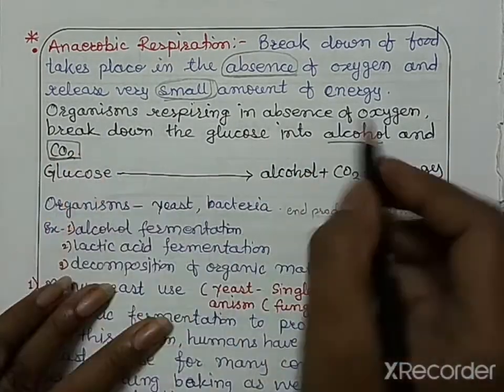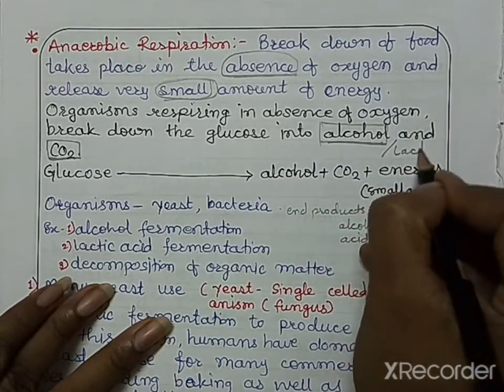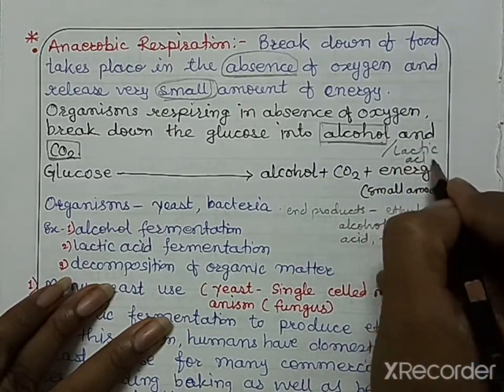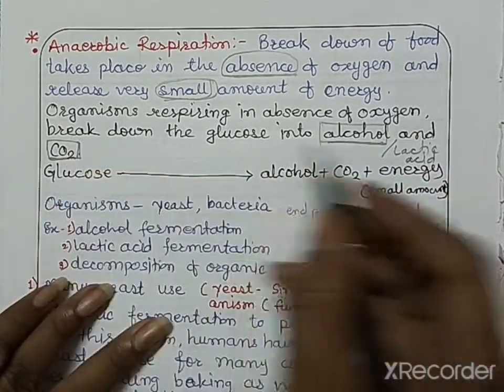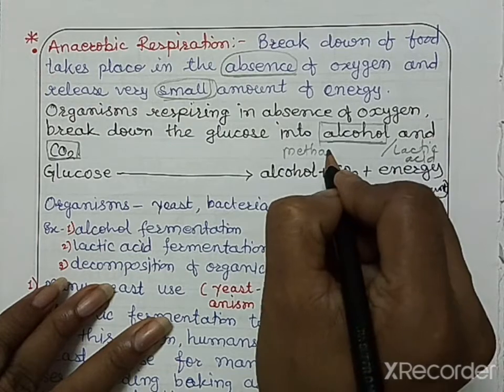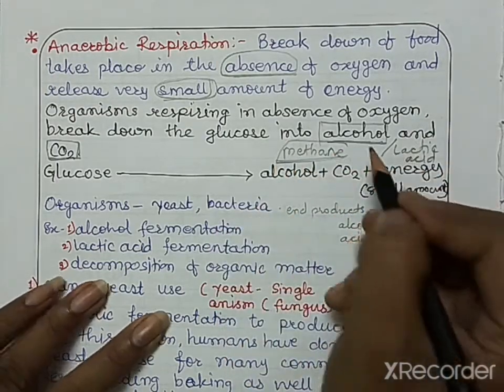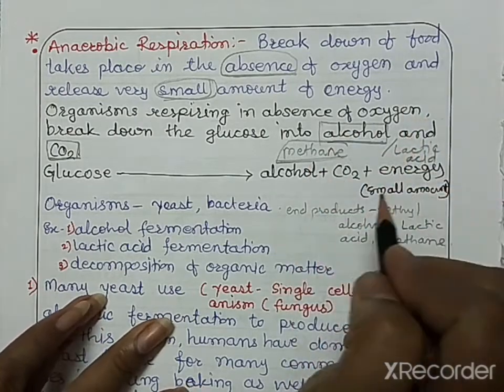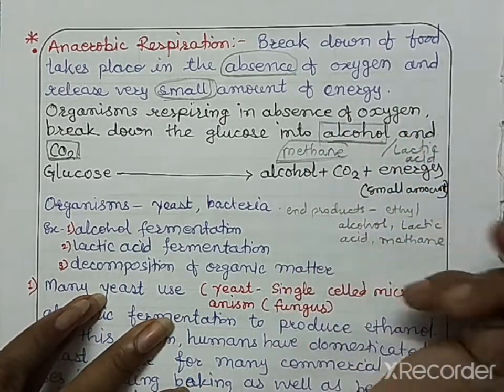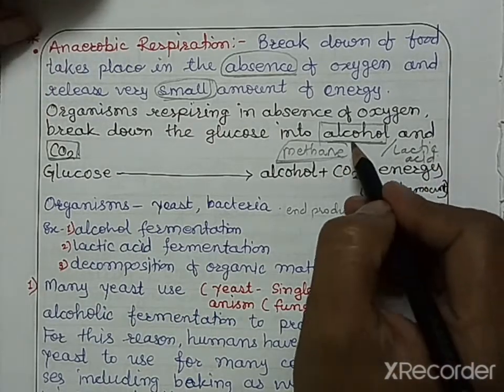The end products are alcohol or lactic acid, carbon dioxide, and sometimes methane, which is a gas.